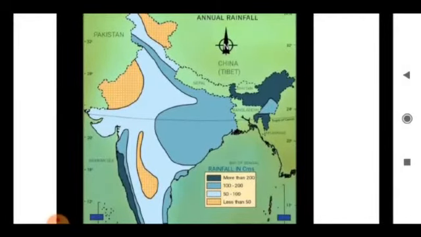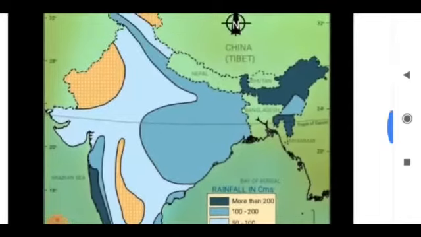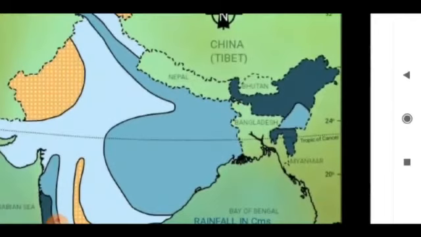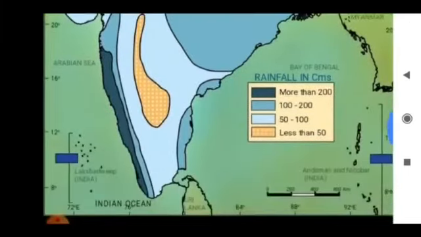At first we discuss about the areas with over 200 cm of rainfall. Just follow the dark blue region. In the northeastern part, southern slope of eastern Himalayas, the Garo Khasi Jaintia hills, Assam hills, and the southern portion, the western part of Western Ghats comprising Konkan and Malabar coast are included in this region.